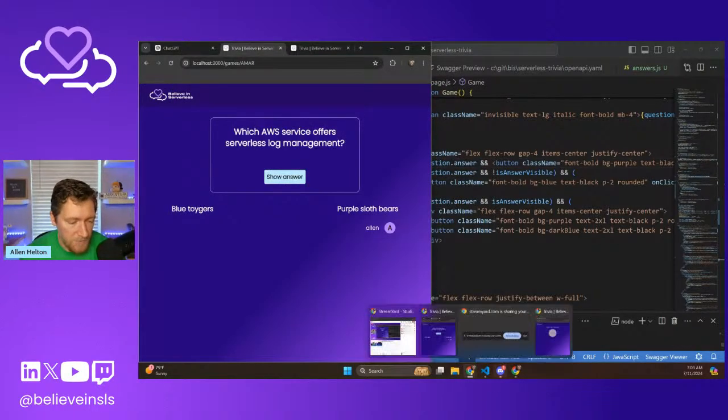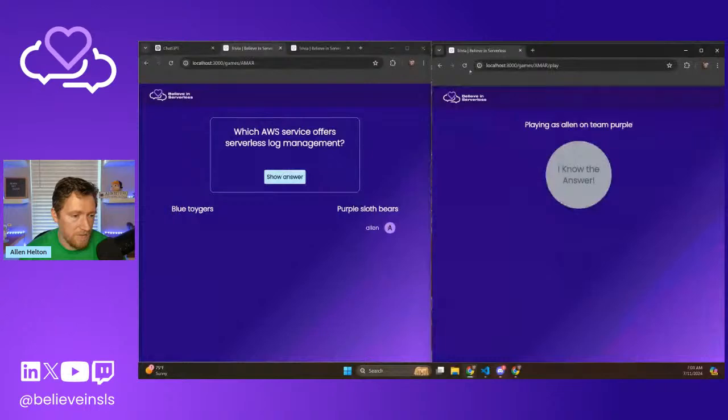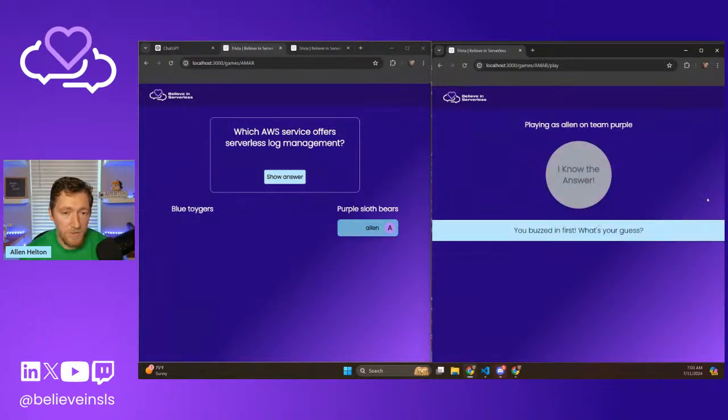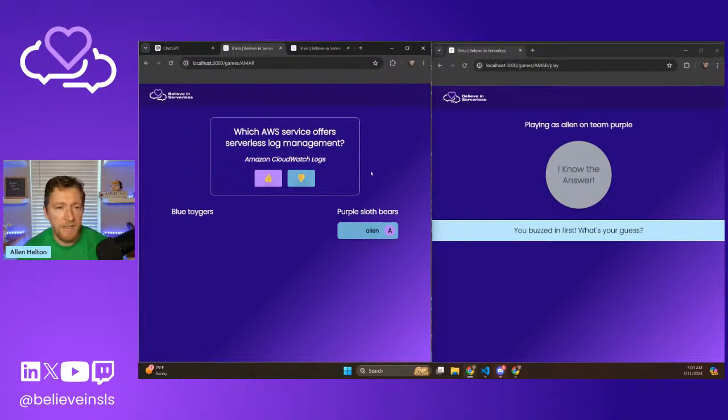Okay, let's bring our other session. Okay, which AWS service offers serverless log management? So you can see over here, it says iBus first, yay. This is CloudWatch, right? Okay, cool. I got that right. So we're going to say that, yes, I got it right. So I hit that.